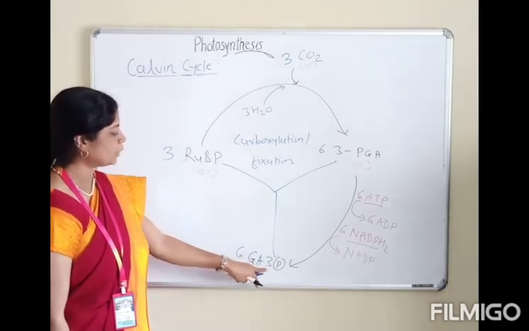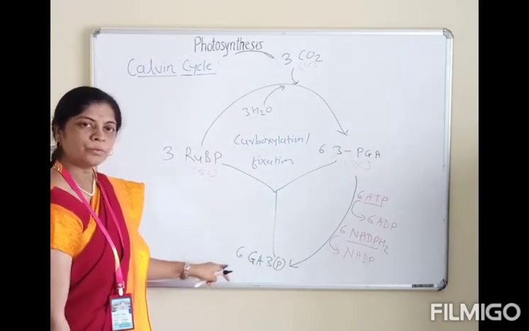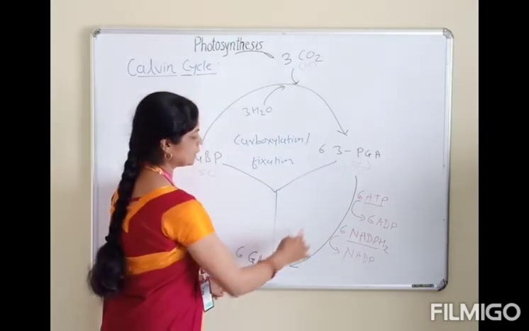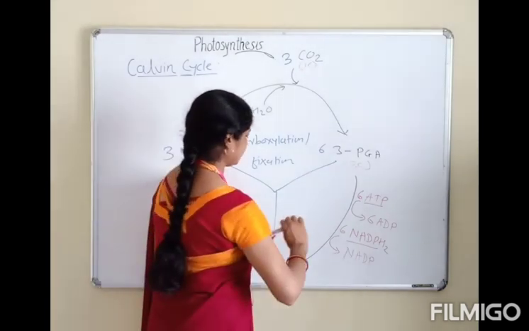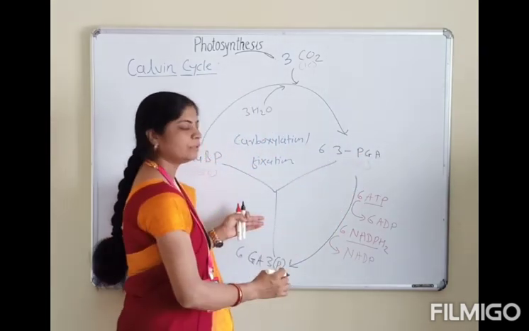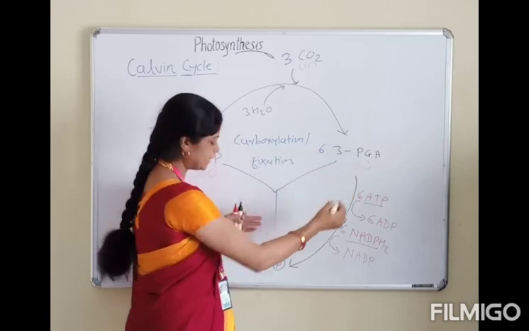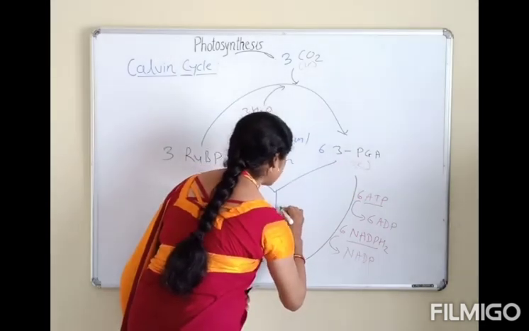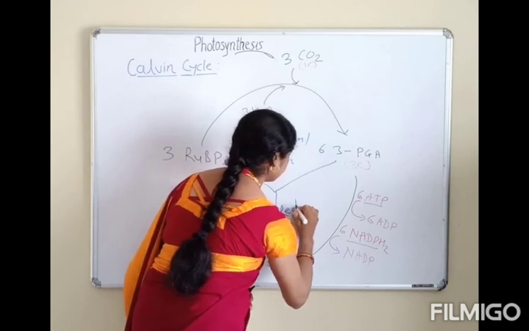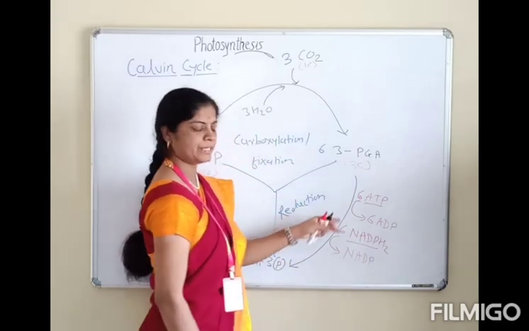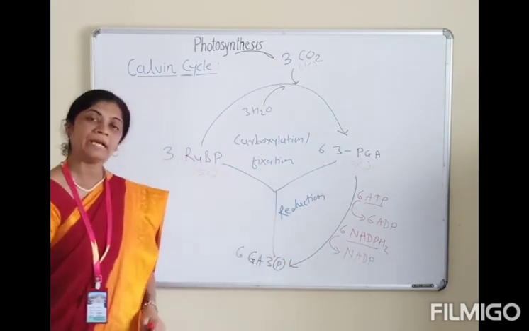Now one molecule of glyceraldehyde leaves this Calvin cycle. This process is called the reduction process. This is the reduction of 3-phosphoglyceric acid into glyceraldehyde 3-phosphate. Hence this process is called reduction, and it utilizes assimilatory power, that is ATP and NADPH2.